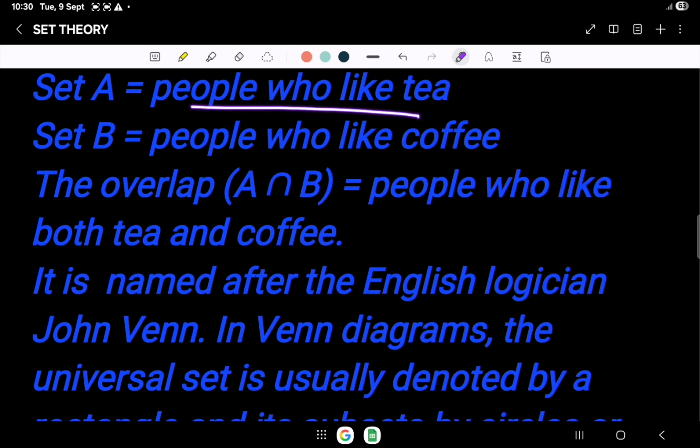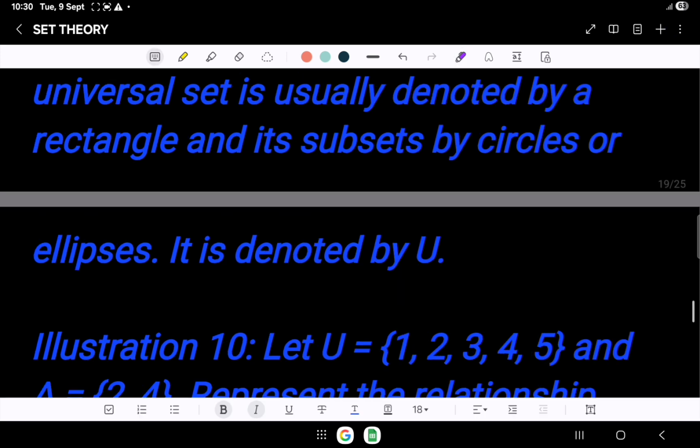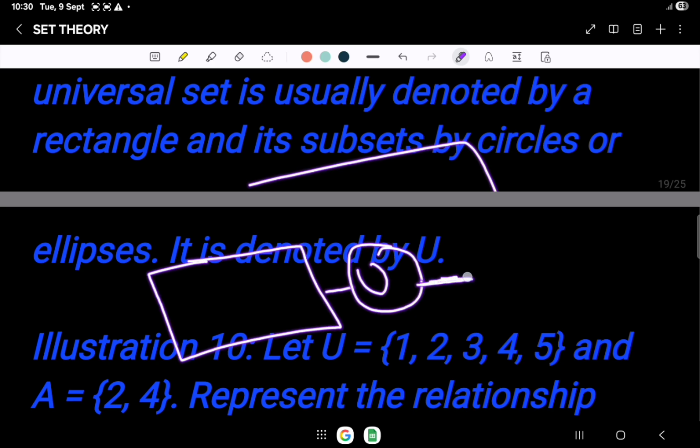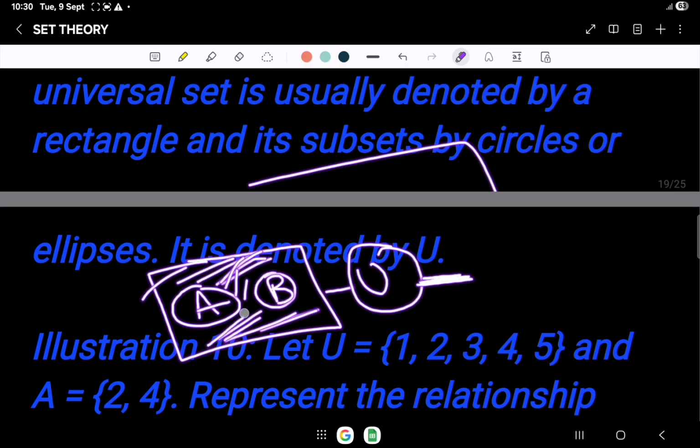Example: people who like tea are in set A and set B contains people who like coffee. Then the overlap is A intersection B. It means people who like both tea and coffee. It is named after an English logician, John Venn. In a Venn diagram, we represent a rectangle which is our universal set, and we know that all the sets are subsets of the universal set. So here will be A and here will be B, and the remaining portion will be the other sets other than A and B.